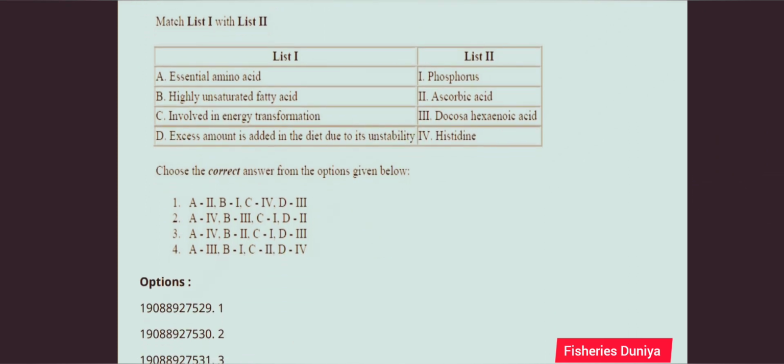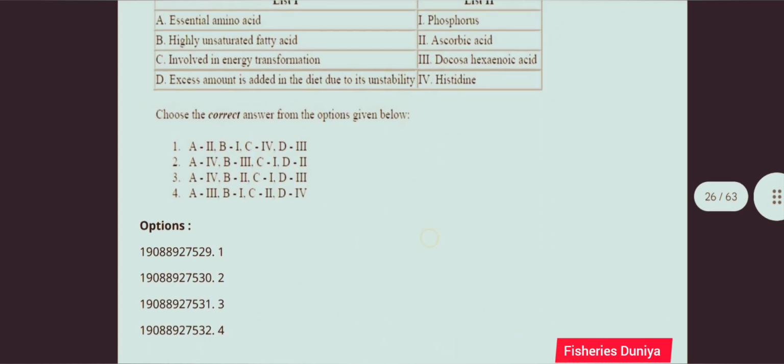Next question. Match list 1 with list 2. List 1, essential amino acid, highly unsaturated fatty acid, involved in energy transformation, excess amount is added in the diet due to its instability. List 2, phosphorus, ascorbic acid, docosahexaenoic acid and histidine. So the correct answer for this question is option number 2, A4 B3 C1 D2.